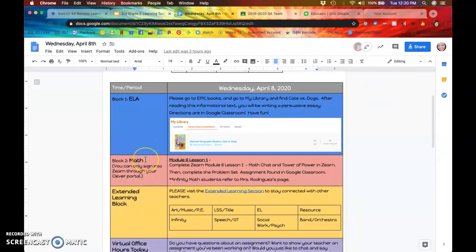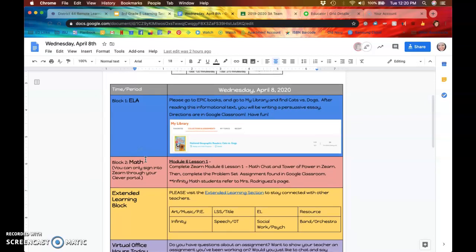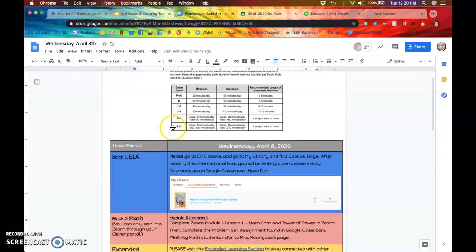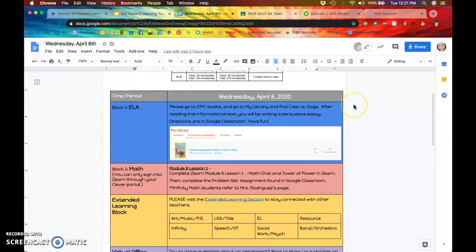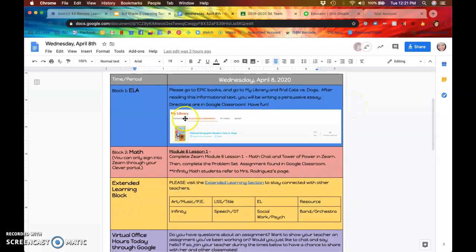Each day we will have 2 required blocks of time. Something else worth pointing out is that for 3rd through 5th grade, they're suggesting a minimum of 60 minutes of engagement a day to a maximum of 120 minutes of engagement per day. So that means that you should be spending about an hour to 2 hours on your work each day for our class. Our first block here is ELA, and your assignment is going to be written in this box here.